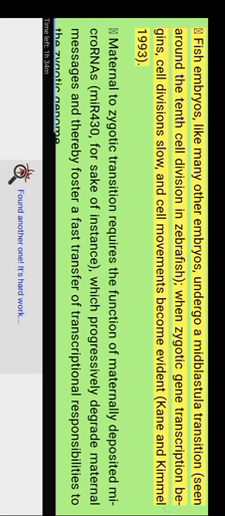Fish embryos, like many other embryos, undergo a mid-blastula transition, seen around the 10th cell division in zebrafish. When zygotic gene transcription begins, cell divisions slow, and cell movements become evident. King and Kimmel 1993.